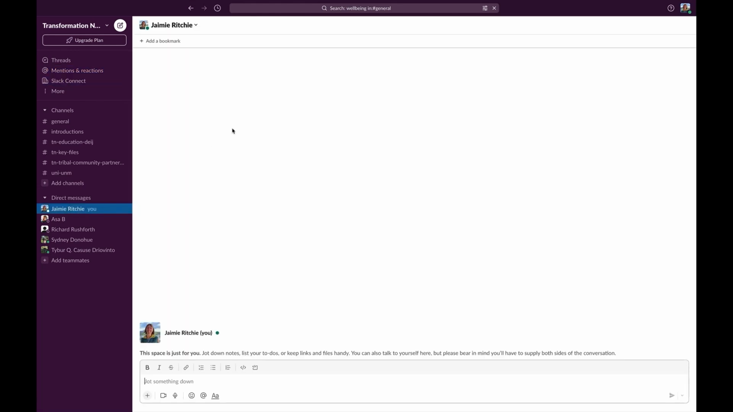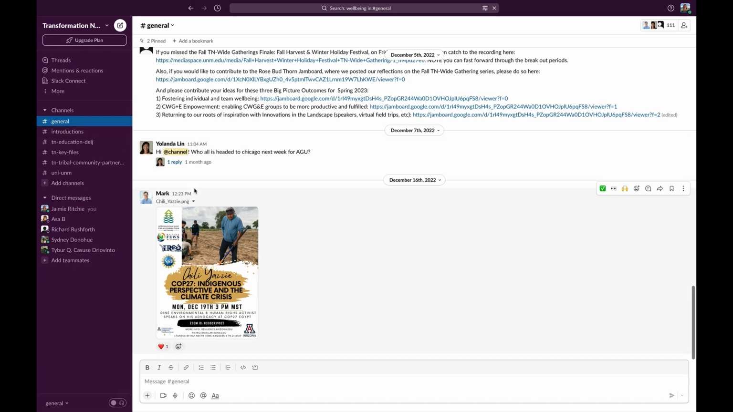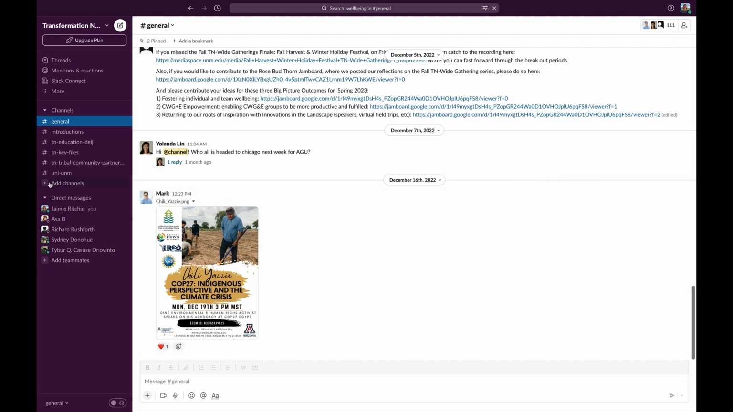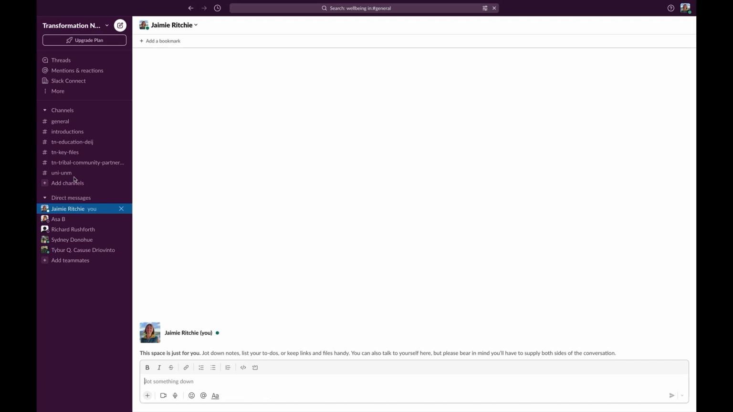There is even a direct messages place for yourself where you can, as it says, jot down notes, to-dos, or keep links and posts handy. I find this useful because when I'm in a channel, if there's something that came up, I can go to more actions and I can say remind me. And when I do, it will come up in my direct messages.